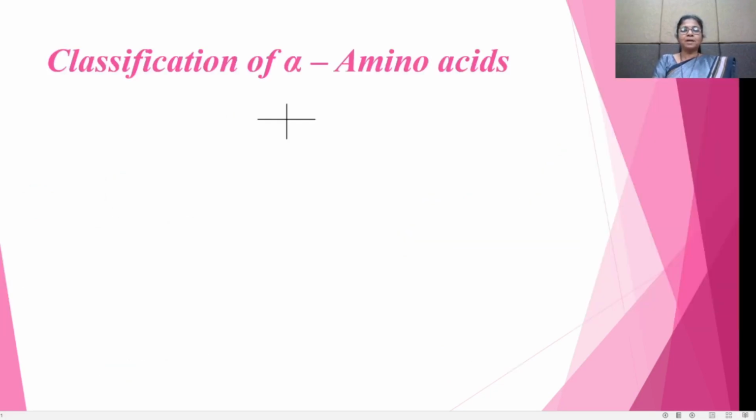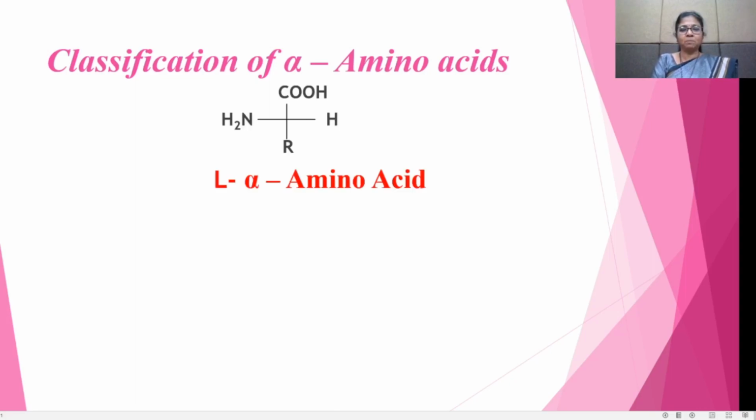Now see the classification of alpha amino acids. First, we see the structure, the Fischer projection formula of these alpha amino acids, and it is the L form. It is the L form because the NH2 group is present on the left side. This is the chiral carbon atom. It is attached to four different groups: COOH, the carboxyl group, a hydrogen atom, and the side chain R